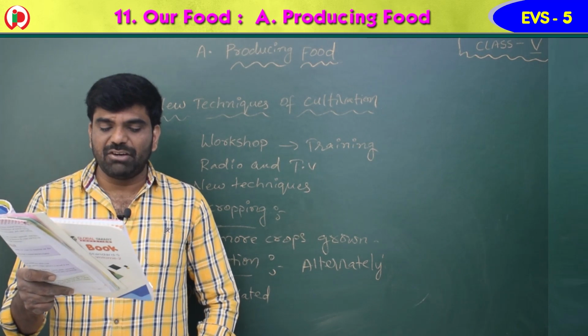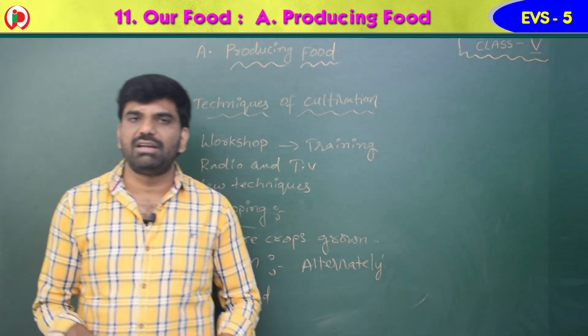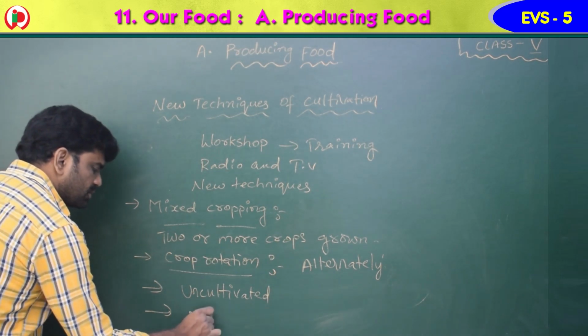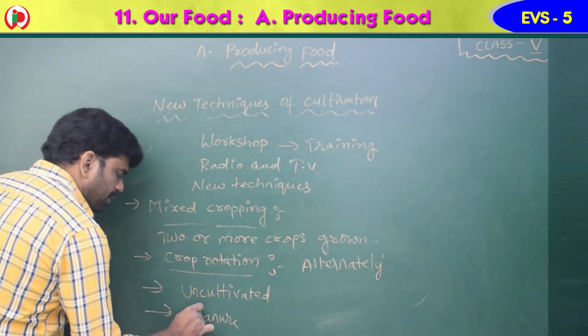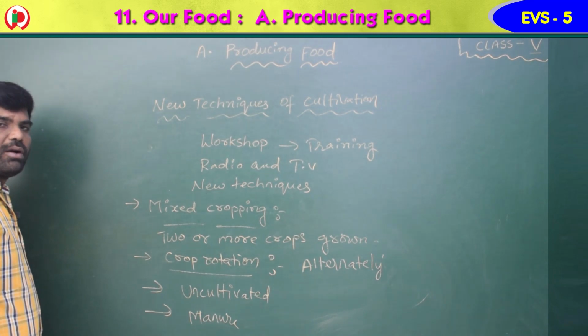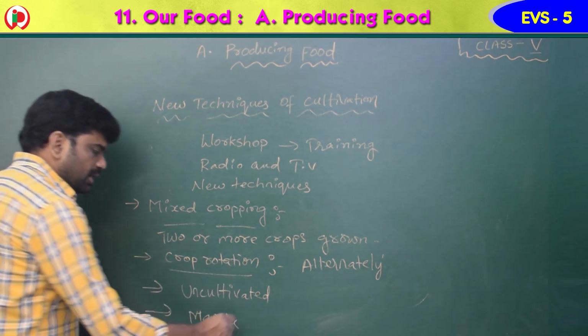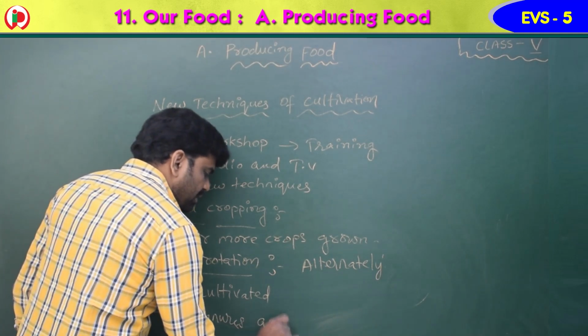Next one, manures and fertilizers are used to make the soil fertile. We have already learnt about the manures. Manures are made from dead plants and animal waste. So manures and fertilizers.